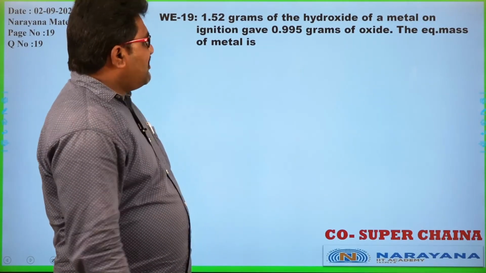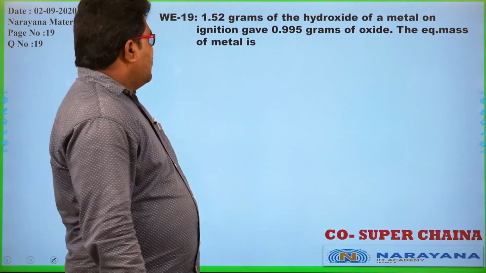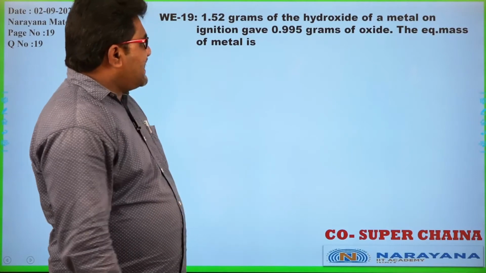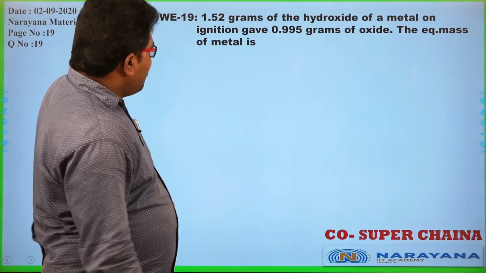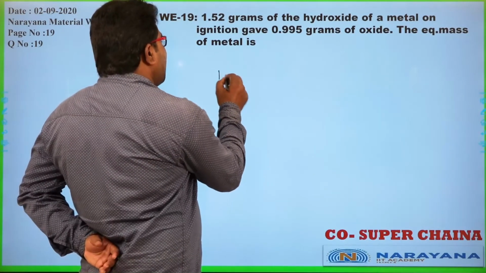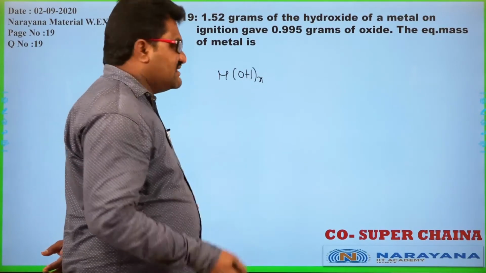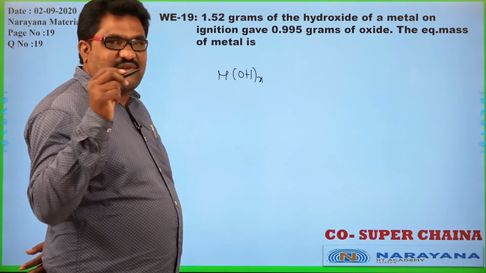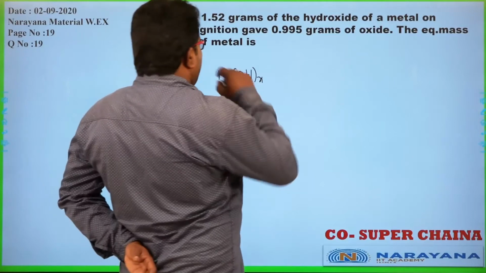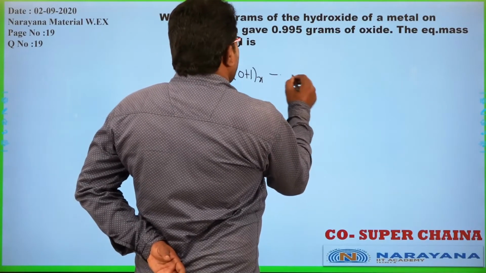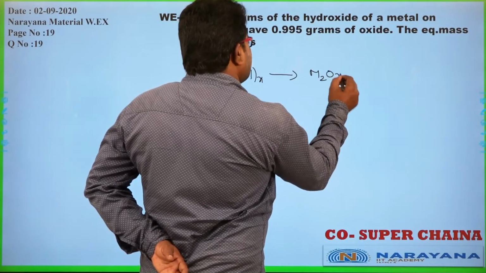1.52 grams of the hydroxide of a metal on ignition gave 0.995 grams of oxide. The equivalent mass of metal is? So, when a metal hydroxide has OH taken X times, where X is the valency, because OH has the valency 1, minus 1, that is why I am able to write this formula. On ignition it gave metal oxide, M2OX, whatever.